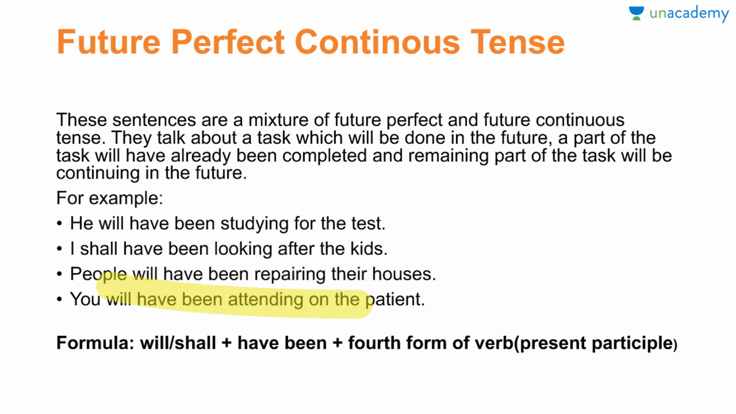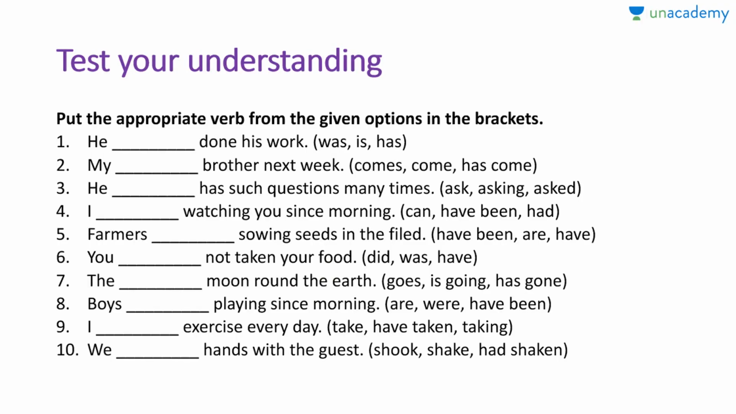So observing all this, what formula comes? Formula is will have been, shall have been. So we have been, B-E-E-N, been. And we will be using the fourth form of verb. Why fourth form of verb? Because we have continuous also. That's why. And fourth form of verb is present participle, means the words are having ing with them. So that is all about the future perfect continuous tense. So I hope that now the future perfect continuous tense is also clear.